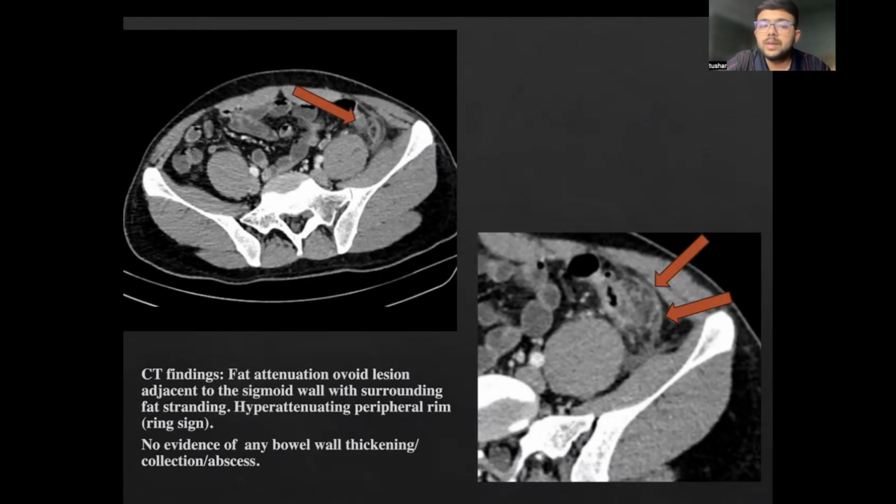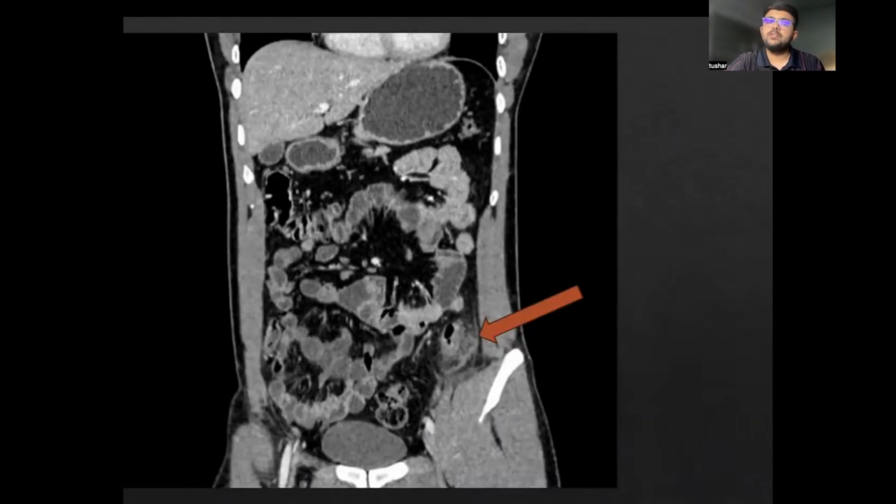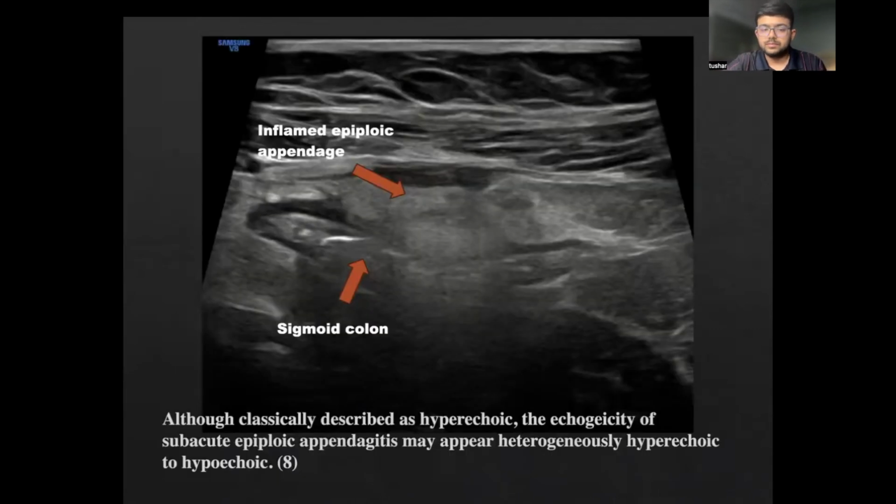This is the CT of the same case. We can see that there is a fat attenuation ovoid lesion adjacent to the sigmoid colon with surrounding fat stranding. The hyperattenuating peripheral rim is the ring sign. No evidence of any other complications is seen. This is the same patient with the coronal image showing the same findings.